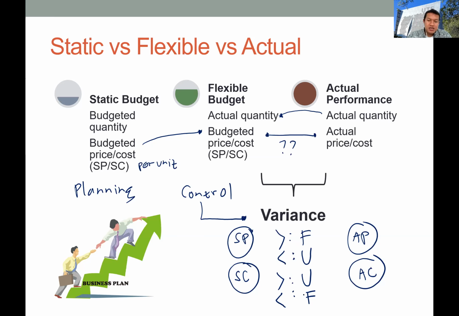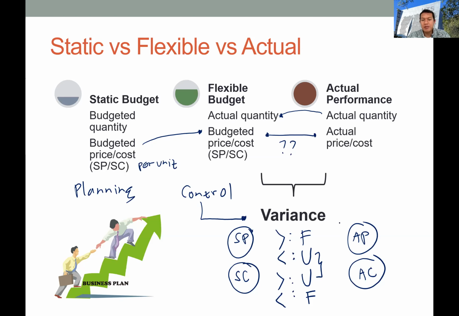Basically, an unfavorable variance is a symptom of a problem. If the manager sees a very significant or substantial amount of unfavorable variance, they will need to investigate further what is really happening in the specific areas.